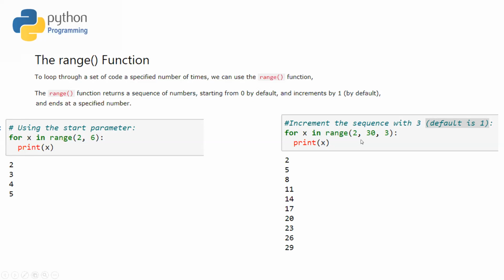And similarly, we can also increment the sequence with a step size. For example, here I can iterate the loop starting from 2 and it will go till 30. That means 30 is not included, and the step for each iteration is 3. So I have 2, and then 2 plus 3, 5, and 5 plus 3, 8, and it will go on until the value reaches 30. So you can see right here that we can increment the sequence with a particular step size.